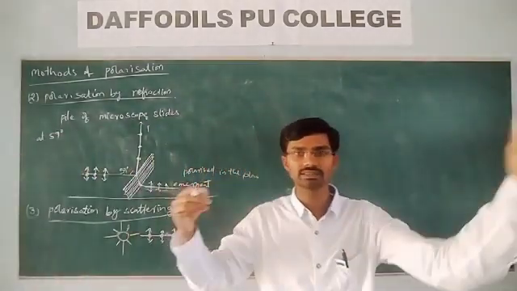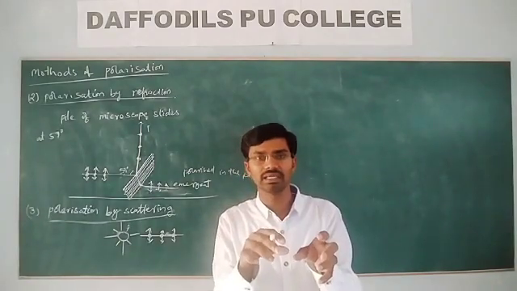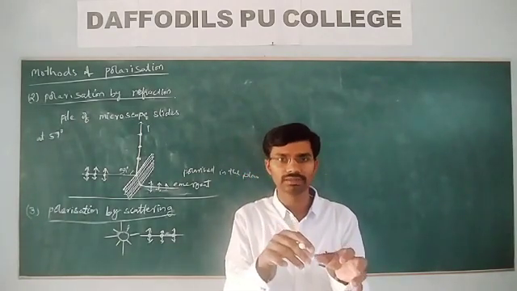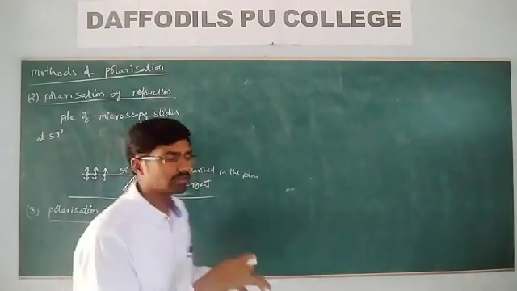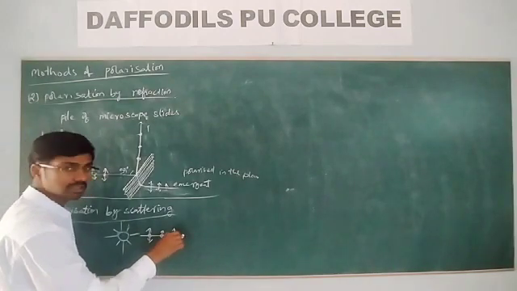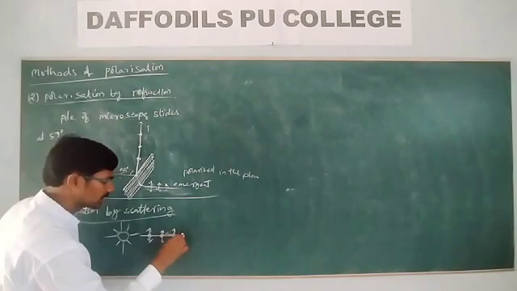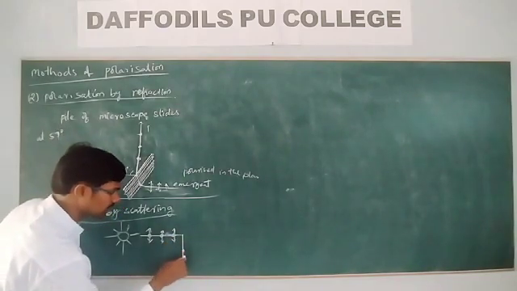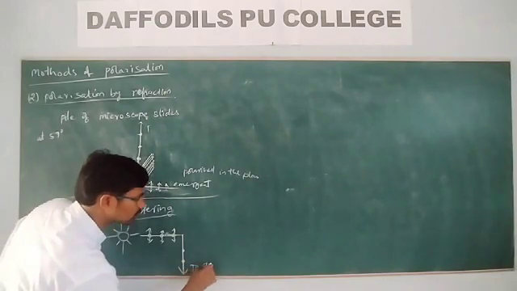Whenever it passes through the atmosphere, it will be scattered by the atmospheric molecules, water droplets or dust particles. Because of this, a part of the light gets polarized to an observer.